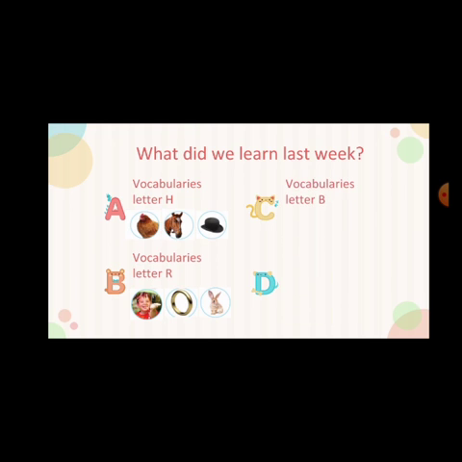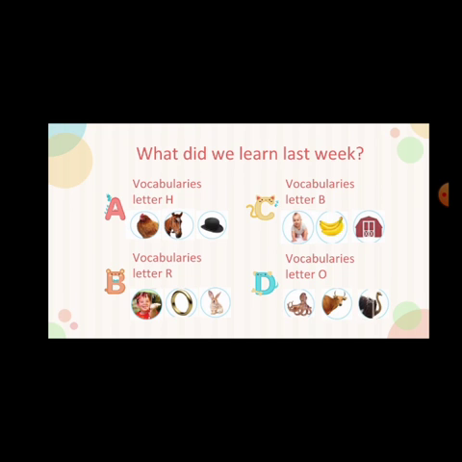And we learned vocabularies with letter B. There were baby, banana, and barn. Finally, we learned vocabularies with letter O. There were octopus, ox, and ostrich.